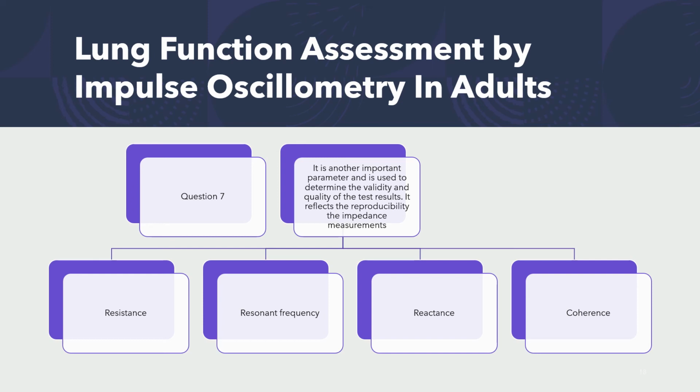Is it resistance? Is it resonant frequency? Is it reactance? Or is it coherence? And the answer is, make sure you got in the Q&A, it's coherence. Coherence is the tool used to determine whether the test is valid.